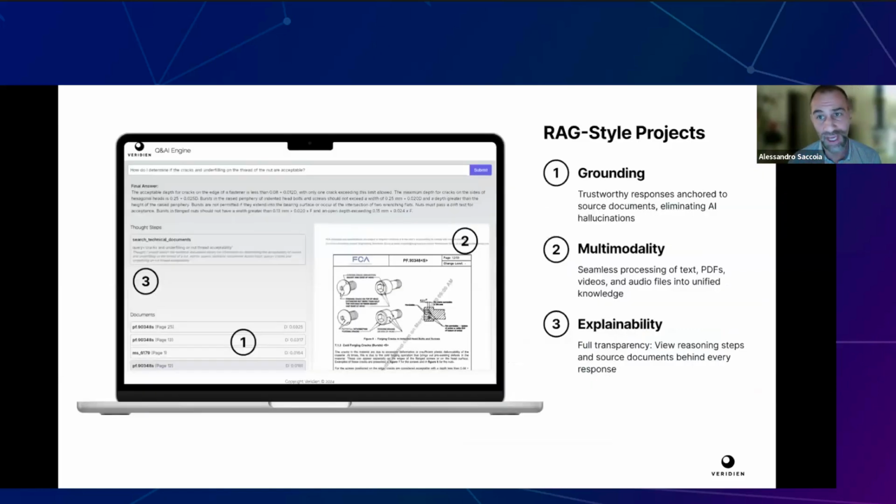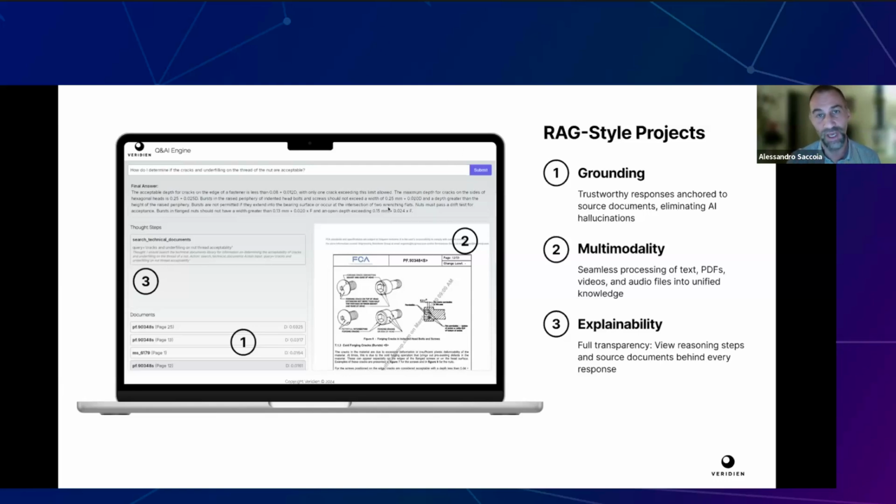Another thing we do is classic RAG style projects, but why are we talking about Milvus? Because in all our products we use Milvus. Also, when there is a RAG involved, considering that we are striving for grounding, so giving trustworthy responses, multimodality. Of course we ingest documents of all kinds, and explainability.